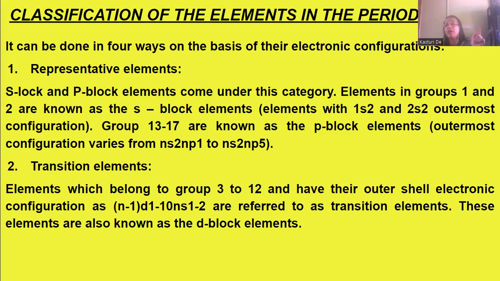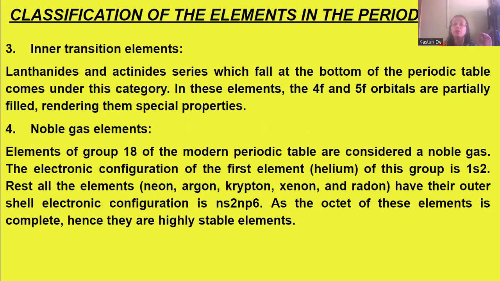So first the S block will be group 1 and 2, then groups 3 to 12 will be D block elements, where the D block is incomplete.